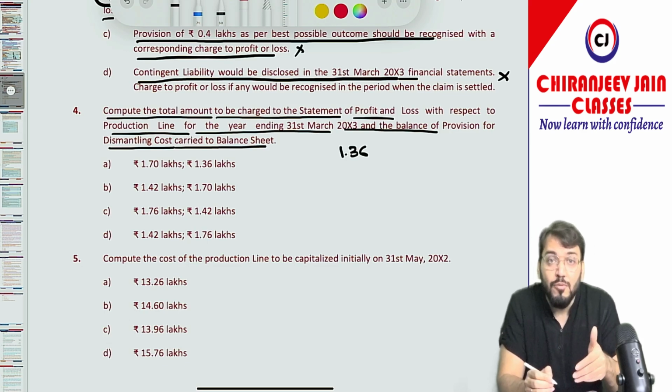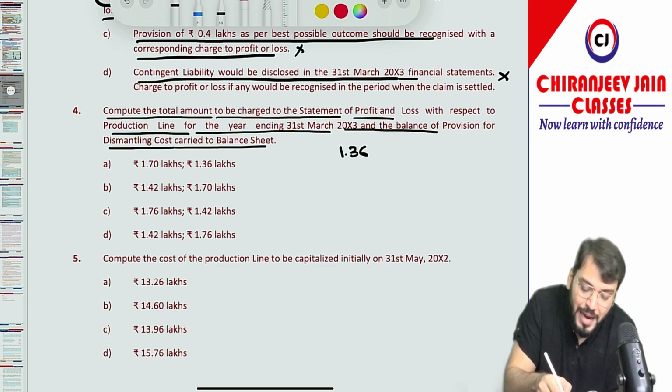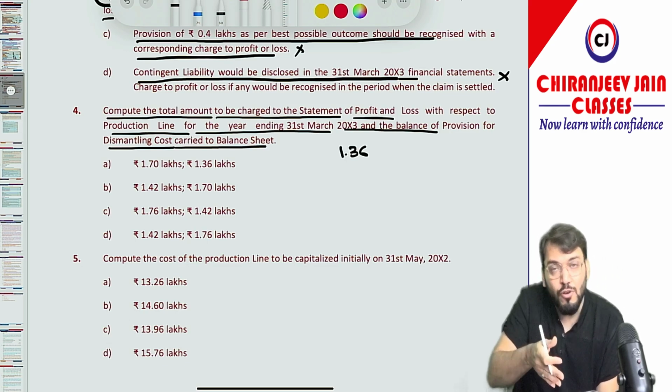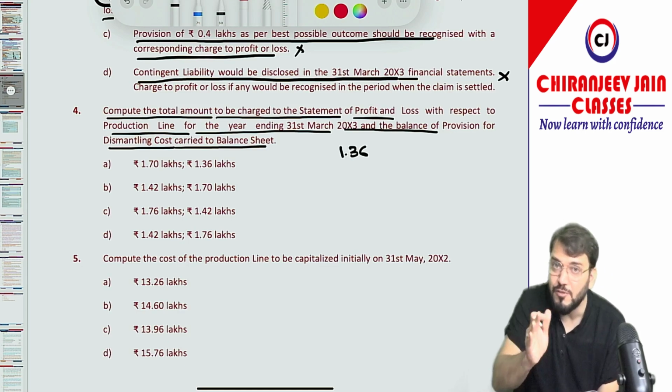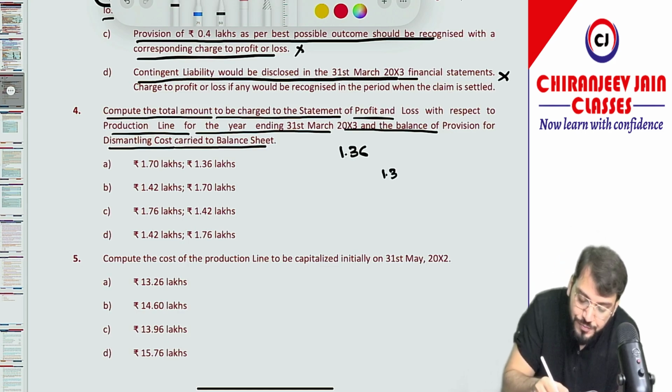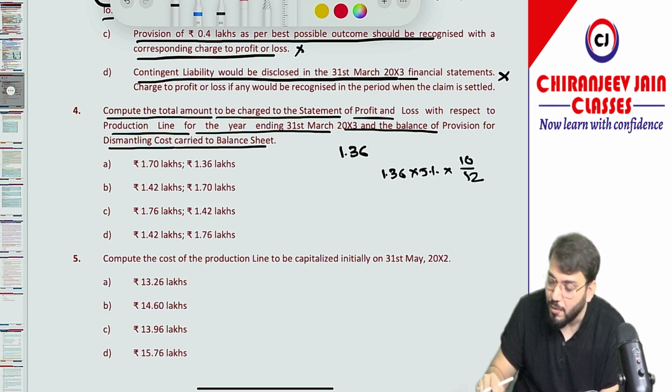Correct. Now, this is nothing but unwinding of the provision amount, so you need to add interest. Interest will be added for how many months? From 31st May to 31st March, that means 10 months. So 1.36 into 5%, the discounting rate, into 10 by 12. How much is it coming to?